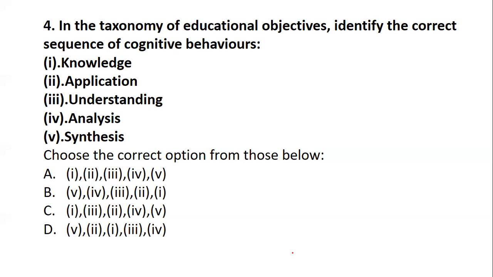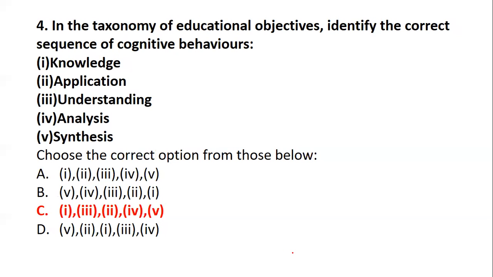for you all. They are talking about the taxonomy of educational objectives in order to identify the sequence of cognitive behavior. So which of them is talking about this cognitive behavior or the sequence of the cognitive behavior? Whether it is knowledge, application, understanding, analysis, or synthesis. Let me see how many of you are coming to this very clearly and correctly.